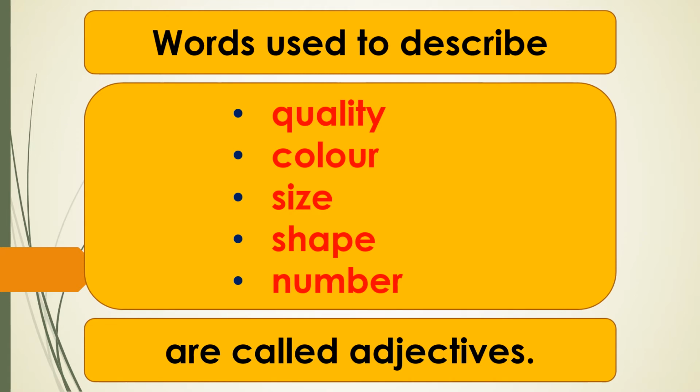So, we see that words used to describe quality, color, size, shape, number are called adjectives.